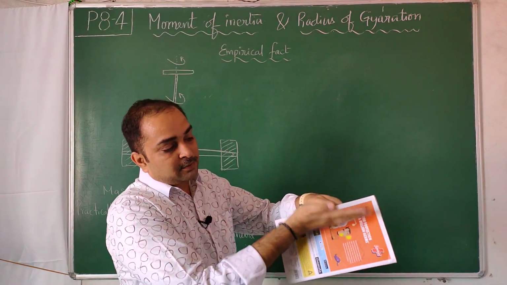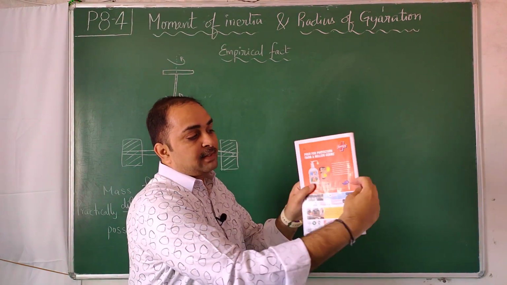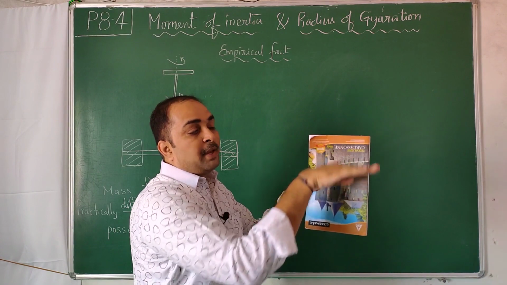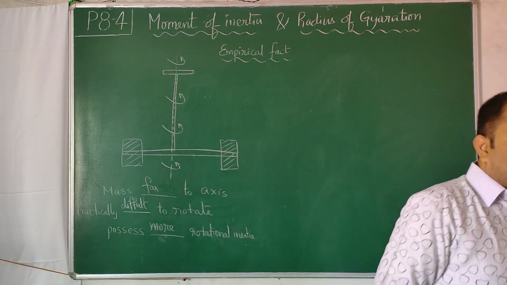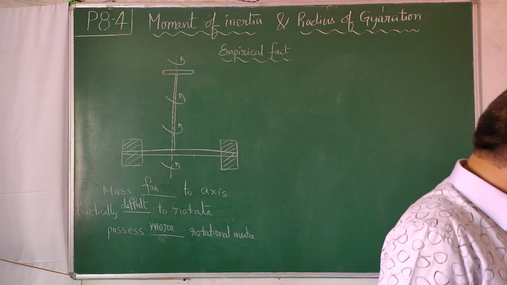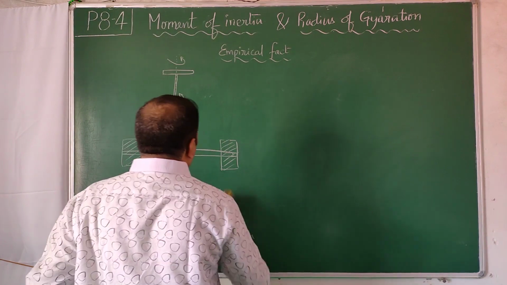If you take this as the axis, the distribution from the axis is nearer. If you take this as the axis, the distribution from the axis is far away. When it is far away, it will be difficult. When it is nearer, it will be easier. So translation-wise, mass is sufficient to analyze.